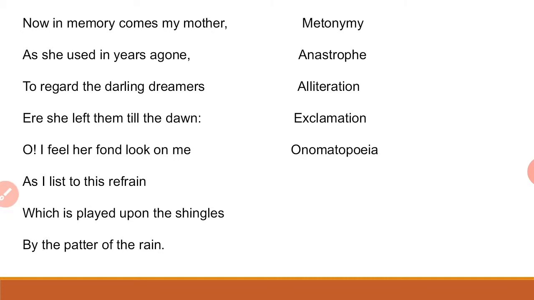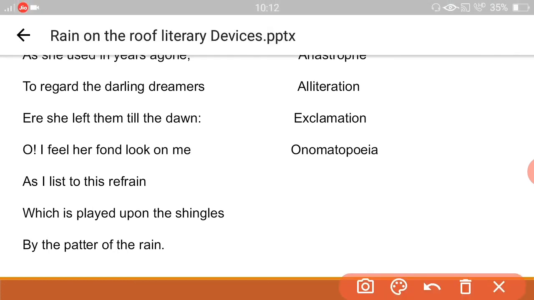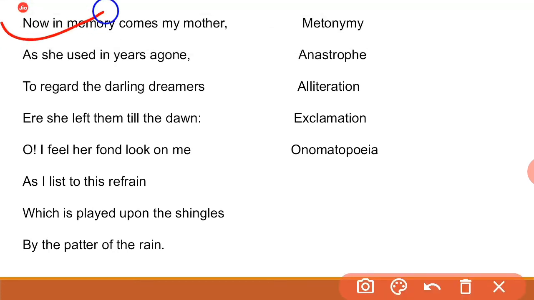Last paragraph. Now in memory comes my mother as she used in years ago. Here, first figure of speech in this last paragraph, in this first line, we are getting metonymy, because the word memory represents imagination or thoughts.